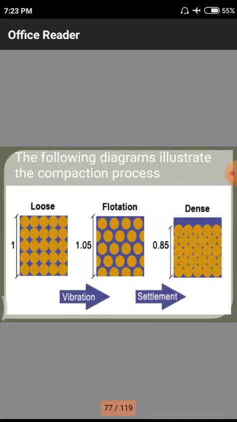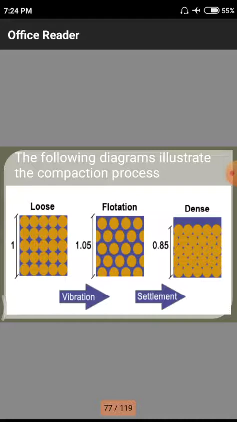In the first figure we have a loose soil, that means soil having particles arranged layer-wise and column-wise, row-wise and column-wise, in a particular manner. In the second diagram we have huge flotation, that means loose soil and floating soil. In the loose soil there is no water, only voids are present in the particular matter.